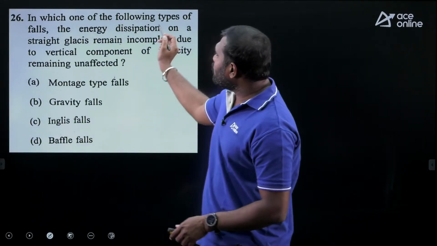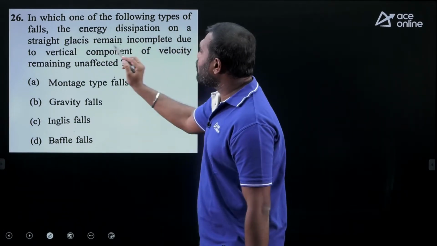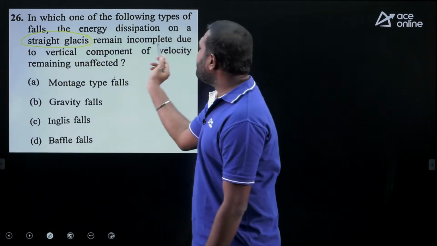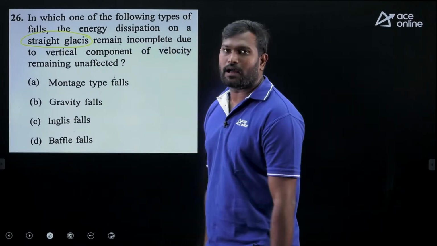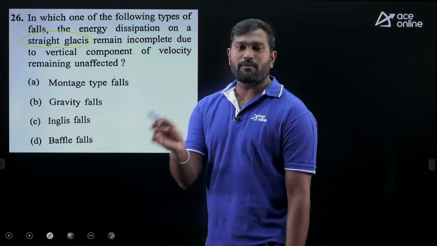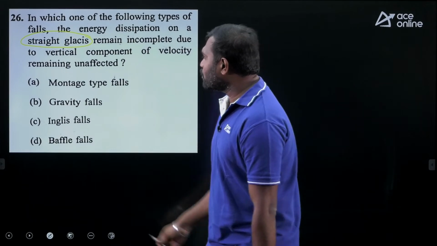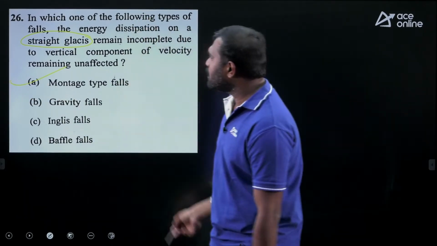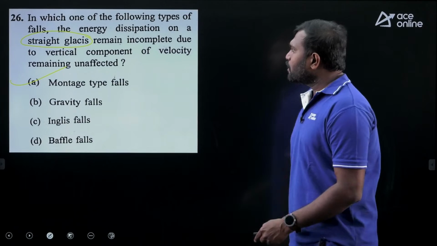Now, in which of the following types of falls does the energy dissipation on a straight glacis remain incomplete due to the vertical component of the velocity? If you see the vertical component from the given options, the one which is inefficient is the Montague type fall. Okay.